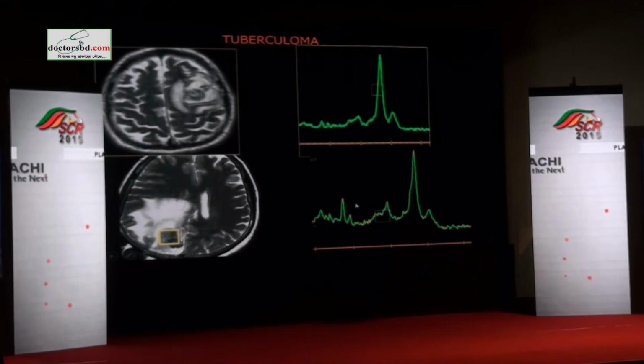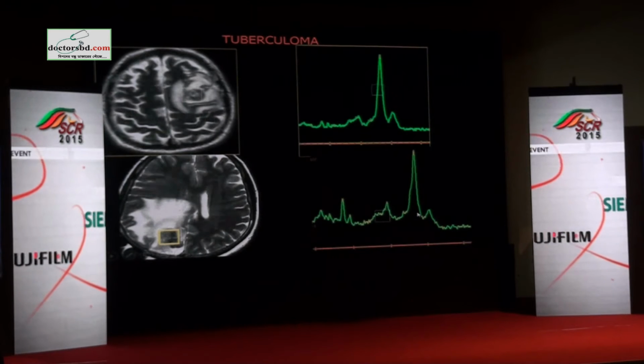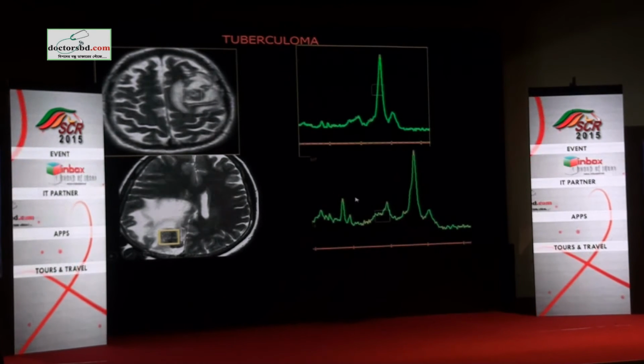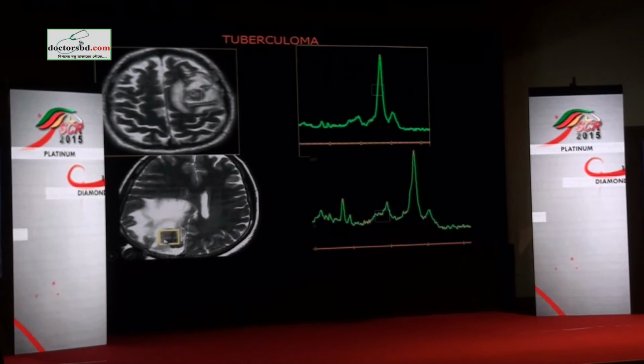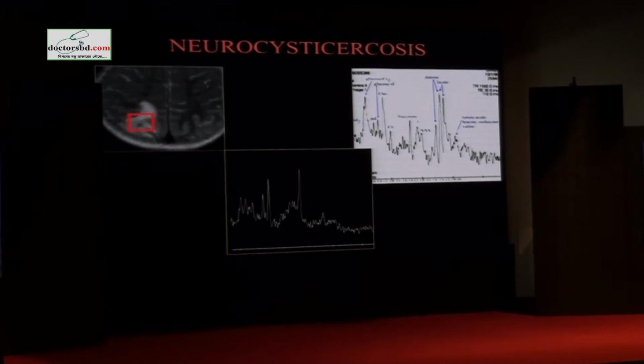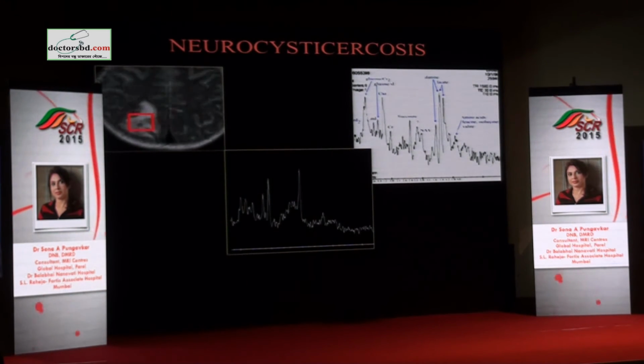We are looking at a neoplastic lesion, and luckily we have a tall choline peak also to support our diagnosis. So tall lipid lactate with high choline in the given clinical setting of a known primary, you know you're looking at metastatic disease.